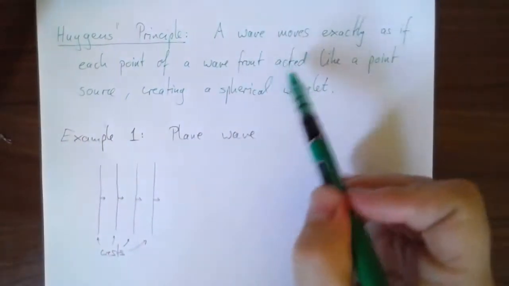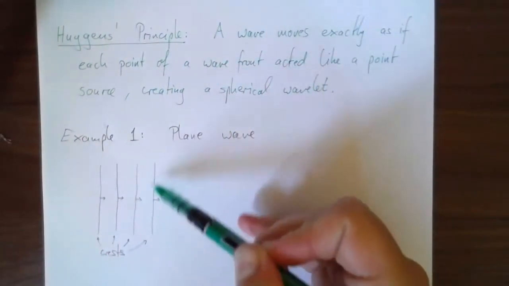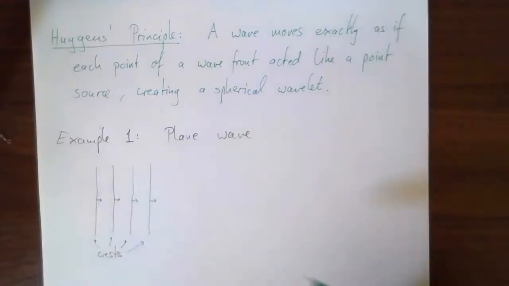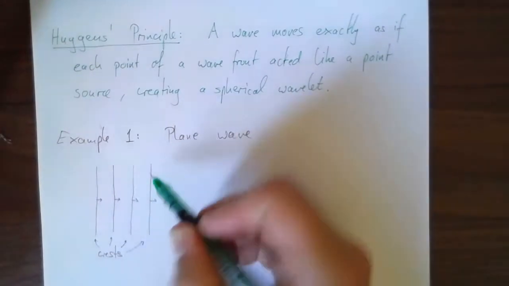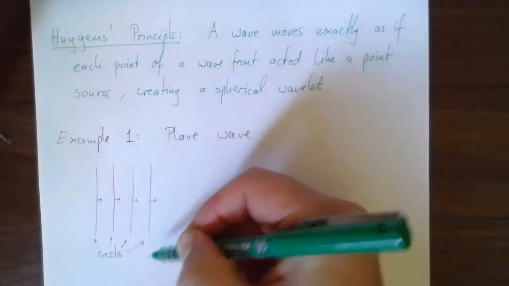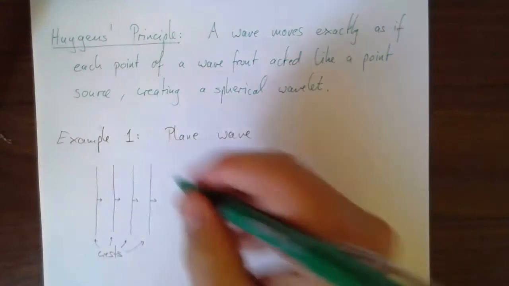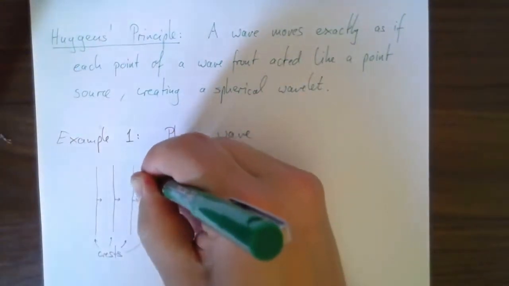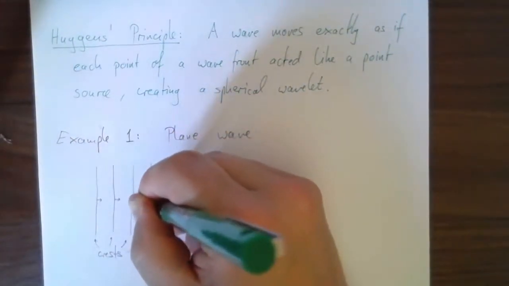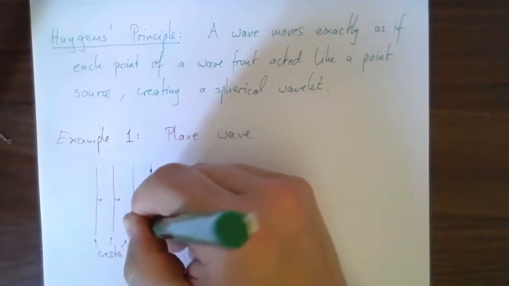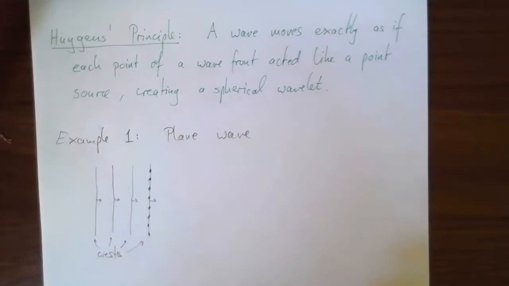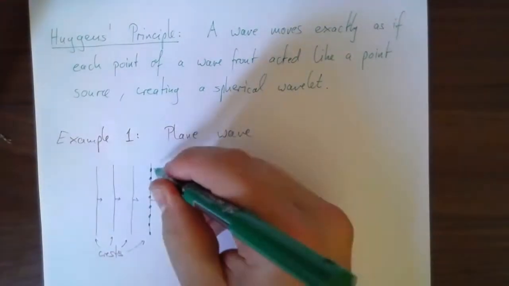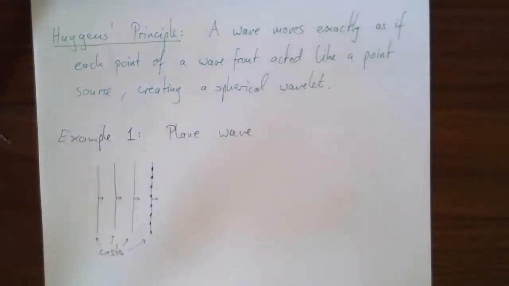So I'll take each point on the wave crest, let's take the one in front, and I treat it like a spherical source, like a point source. Now of course I can't draw every single point on here because there's an infinite number of them, but I can maybe draw a number of them. Like pretend I consider all those points as sources. What's going to happen?